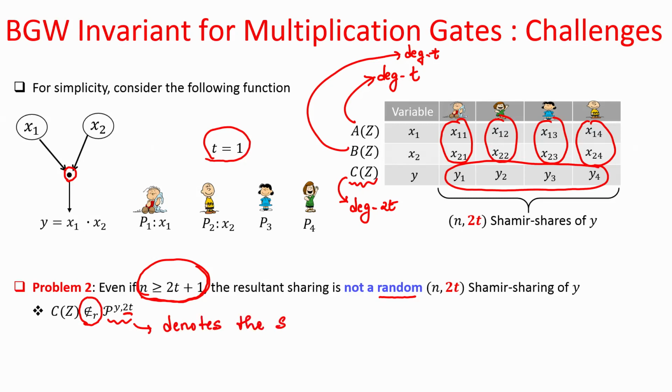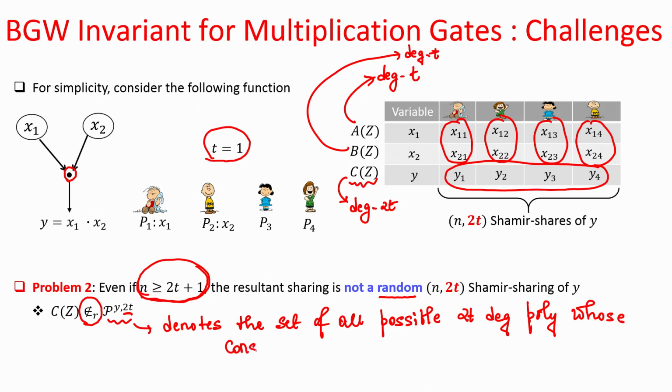set of all possible 2t degree polynomials whose constant term is y.